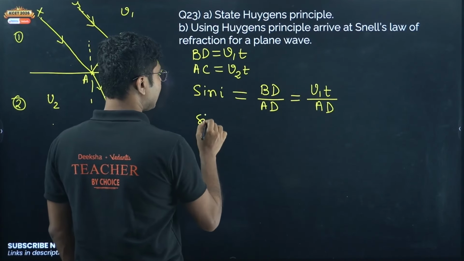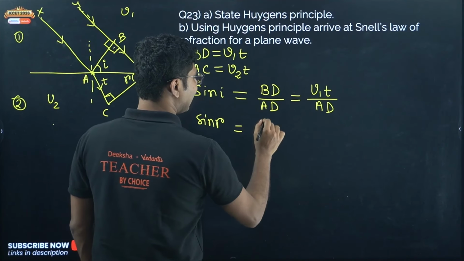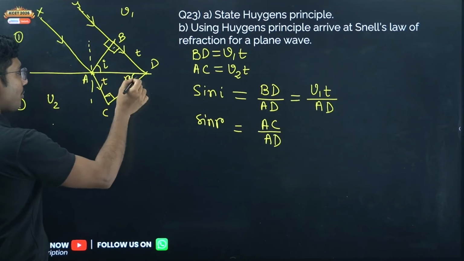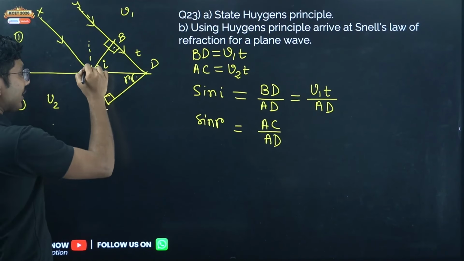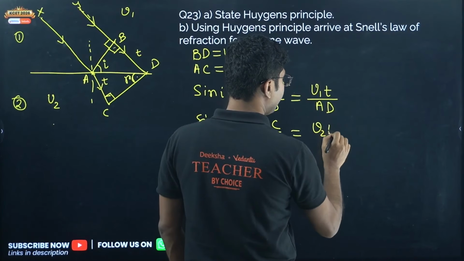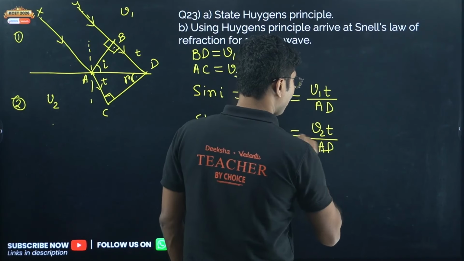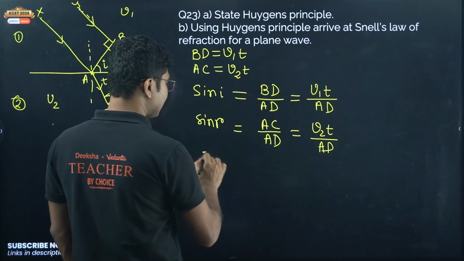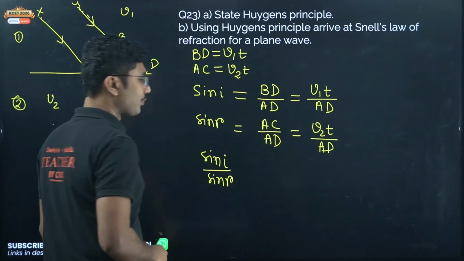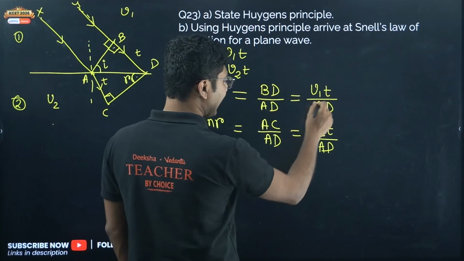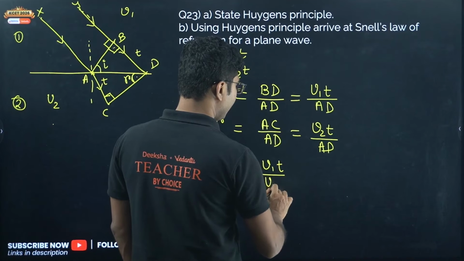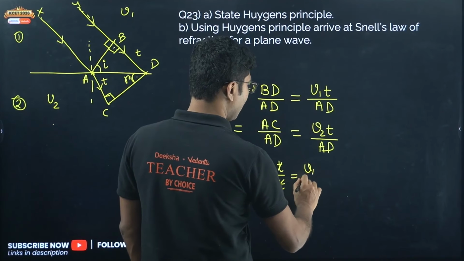Similarly, sin R is AC divided by AD. You can check that out. Here this is the angle R, so the opposite side is AC, and AC divided by the hypotenuse AD gives V2T by AD. Now Snell's law states that we have to show the relationship between sin I by sin R, so we will simply divide them. AD comes in division, so they will cancel. So we get V1T divided by V2T. Again T cancels, so we get V1 by V2.